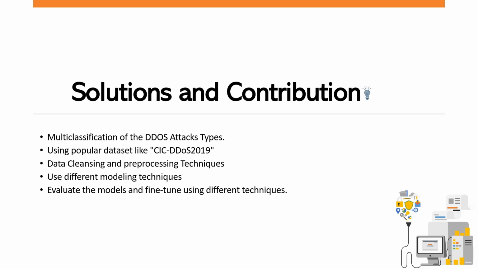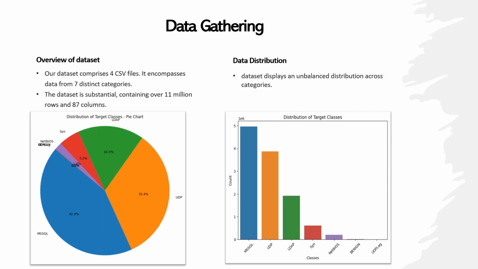Using different modeling techniques like bagging, boosting, and implementing the newest and most powerful models out there. Evaluating our model with different evaluation metrics and fine-tuning our model with different techniques to ensure that we can get the best performance out of our modeling process.